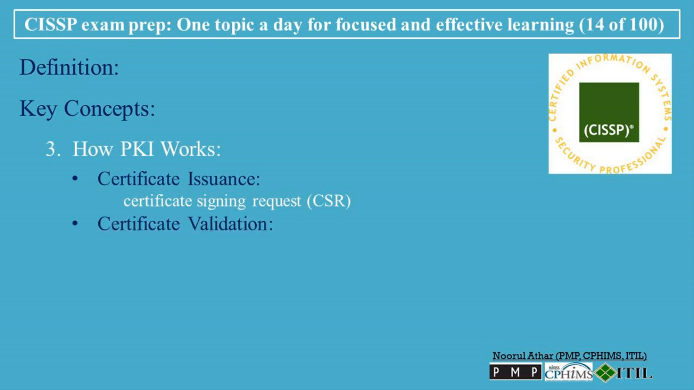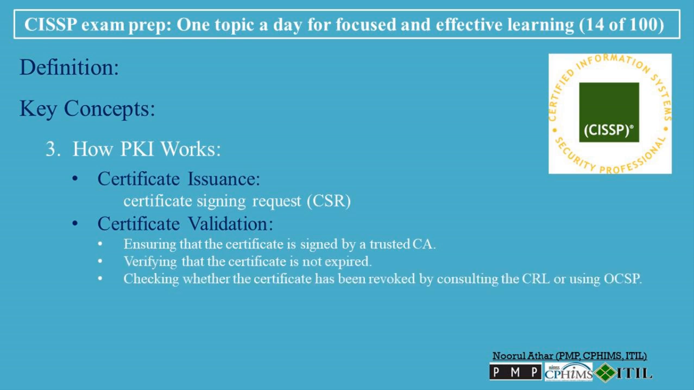Certificate Validation. When a certificate is presented during communication, the recipient can validate the certificate by ensuring that the certificate is signed by a trusted CA, verifying that the certificate is not expired, and checking whether the certificate has been revoked by consulting the CRL or using OCSP.